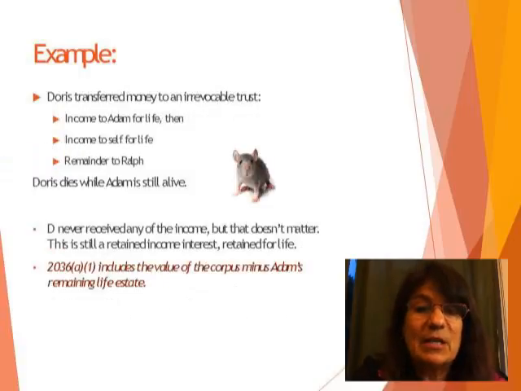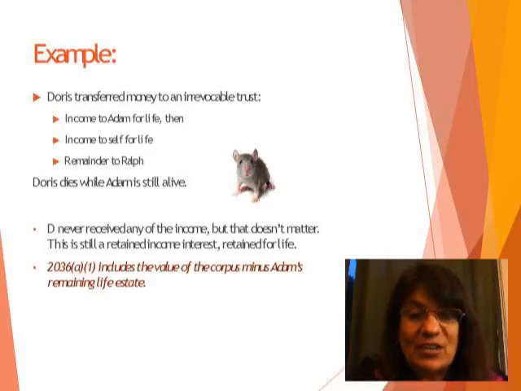How about this one? Doris transferred money to an irrevocable trust to pay income to Adam for life, and then income to herself for life, and then the remainder to Ralph. And Doris dies while Adam is still alive. Now, she actually never receives any of the income. But that doesn't matter. She retained a right to income, and she retained that right for her whole life. And so what we do here is we include the whole value of the corpus minus the value of Adam's remaining life estate.